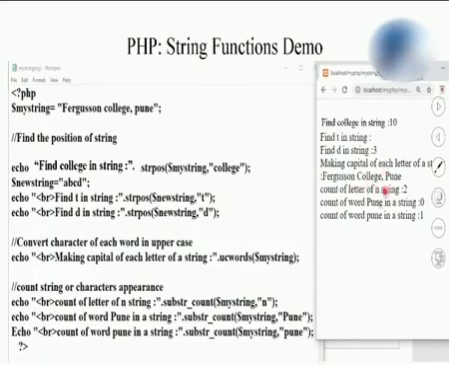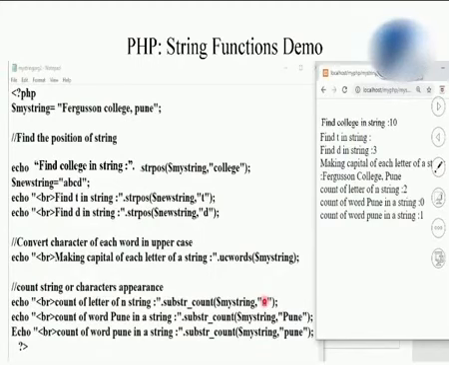Here I want to count the letter N, how many times it is occurring in this string. If you want to count a letter, the method used is substr_count. substr_count will count how many times a string or a letter is appearing. Here I have given a letter, but you may provide a string in the double quotes.